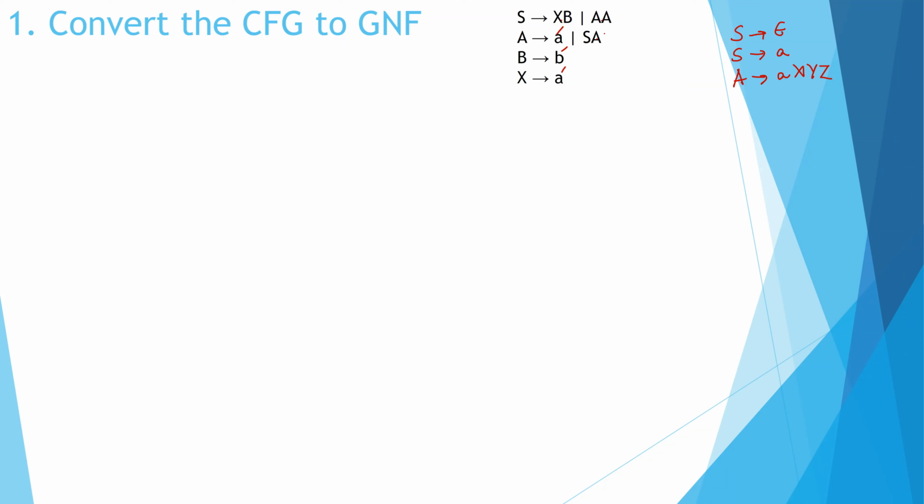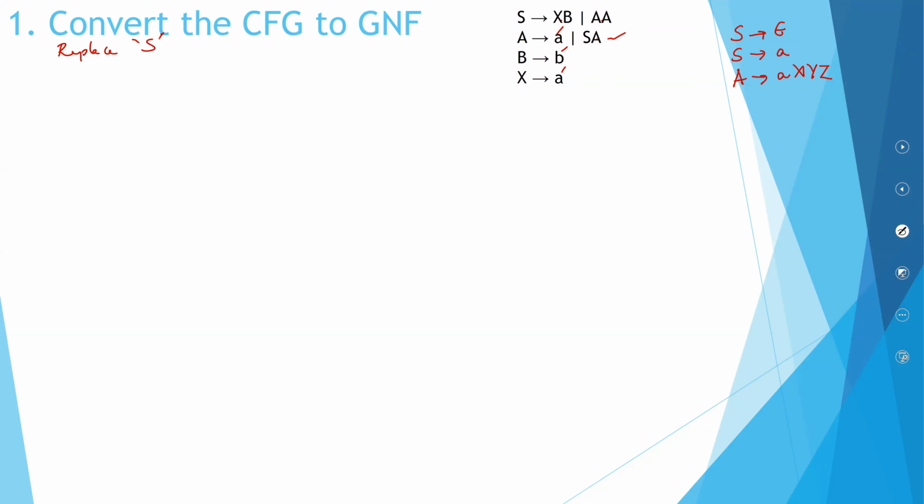Whenever you have left recursion, do away with it. So check for left recursion. No left recursion. Here you have recursion, ASA is recursion, but it is right recursion. You need not worry about right recursions. You need to worry only about left recursions. So here you do not have left recursions. Now let's start converting. When you convert, always have in mind, replace your start symbol. Replace S.